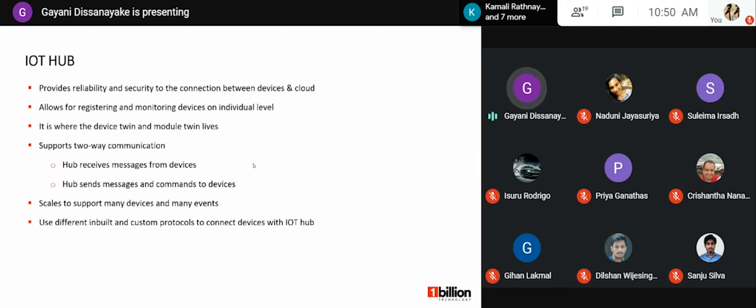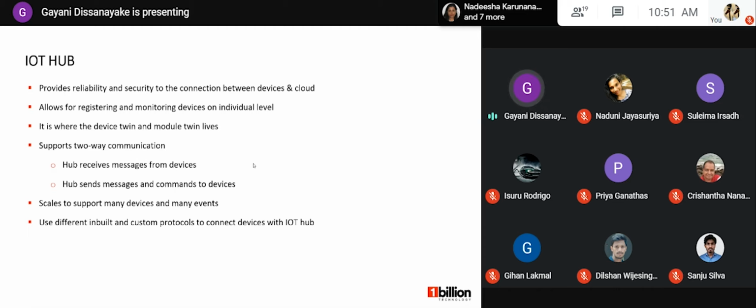Related to the documents of IoT Hub, we have device twin and module twin. The device twin is the place where we store all the information related to the device. Like I said earlier, what are the parameters? The information that we get from the particular device, the actual device, those are called desired properties. And from time to time we get the readings from that sensor, and we store them in the device twin, and that section is called reported properties.